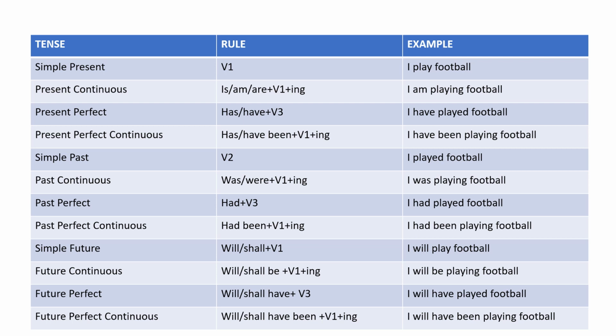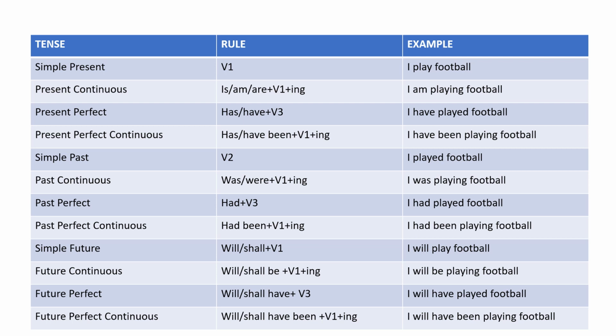In the future perfect, you can see that we are using will, shall with have and verb third form. In the example, it's very clear: I will have played football. So will is there, have, and the verb third form played, and then we can construct our sentence.